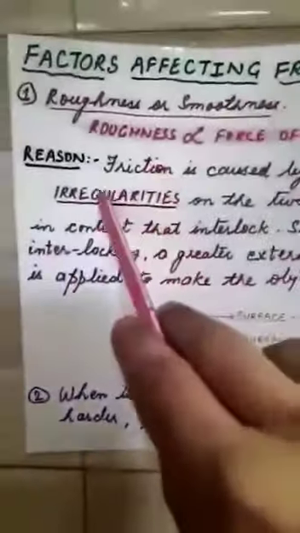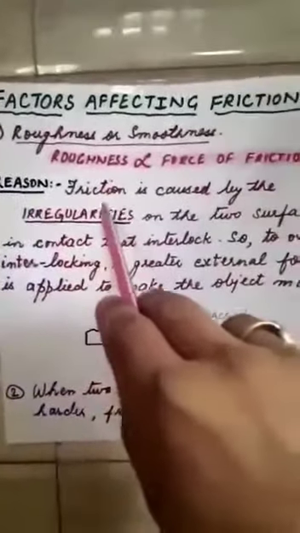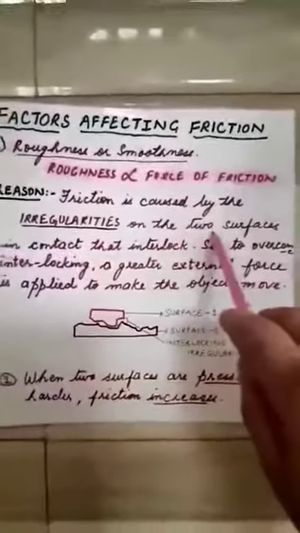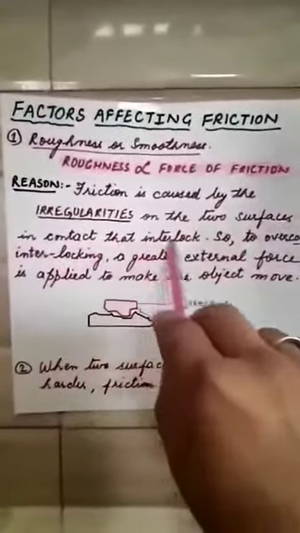But now if it is moving on a smooth surface, it covered a longer distance and the movement is also faster. So this shows that the surface which has irregularities will have more friction, and the surface which has fewer irregularities will have less friction. Now let's understand the reason behind this. Children, friction is actually caused by the irregularities on the two surfaces in contact that interlock.